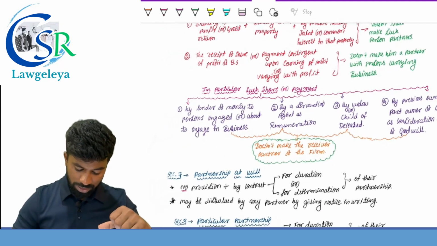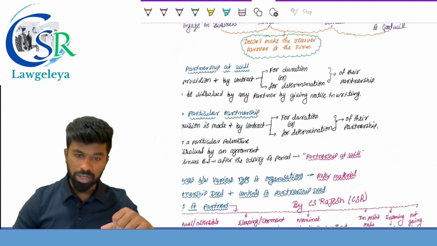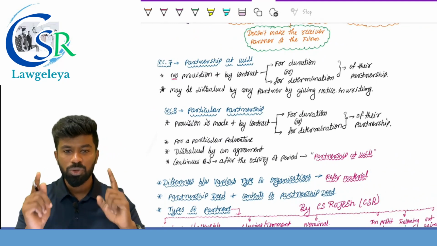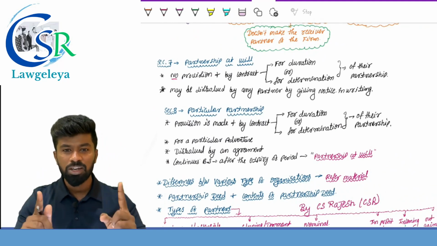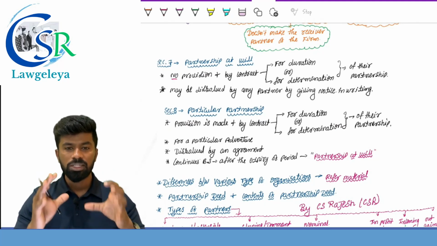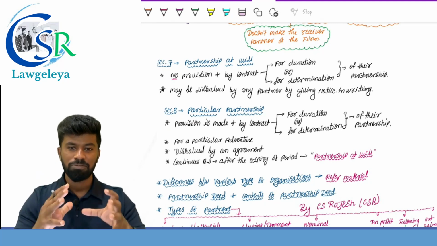Section number 6. They may ask theory questions or practical questions based on this, and for the practical questions, please do refer to the question bank. I repeat for the last time, Section number 6. How to decide whether a group of persons is a firm or not.